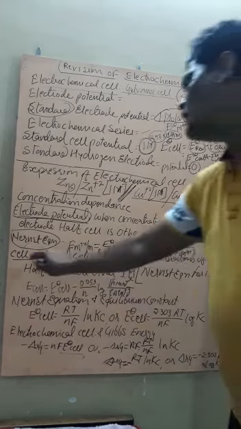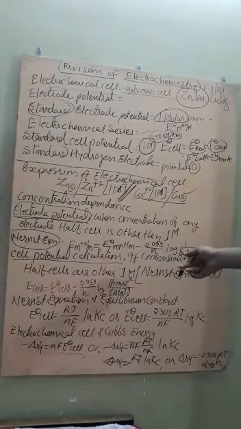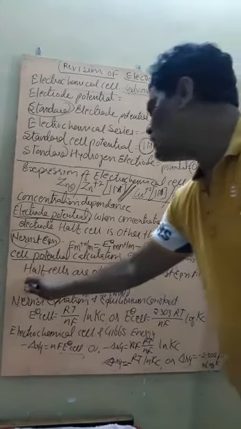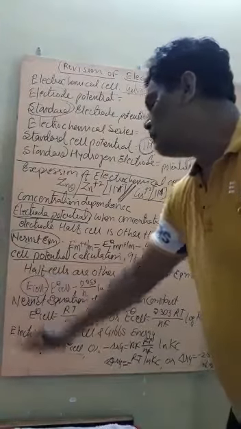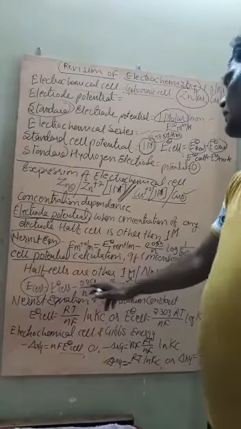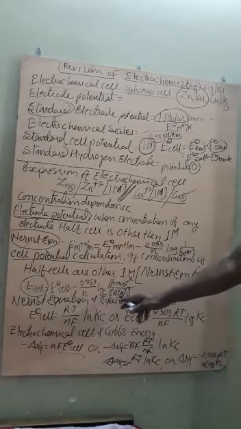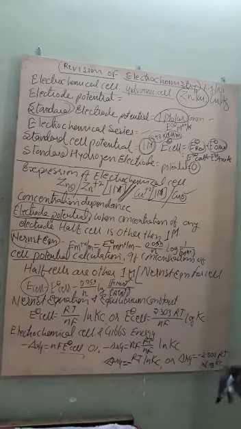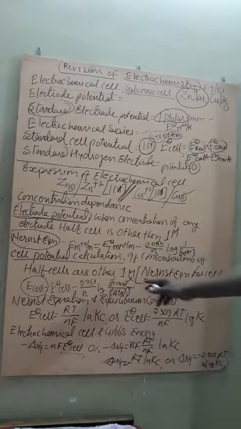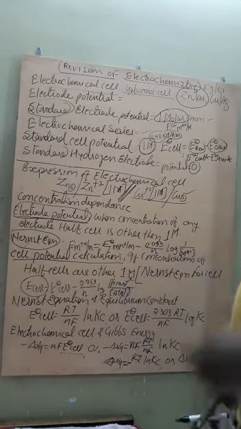But if we have to find the cell potential, then we have to write the cell equation: non-standard cell potential is equal to standard cell potential minus 0.059 upon n log anode concentration upon cathode concentration, and if the stoichiometry is given, then it will become the powers x and y.